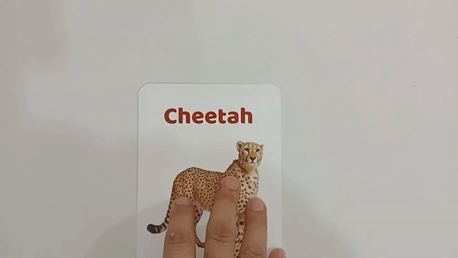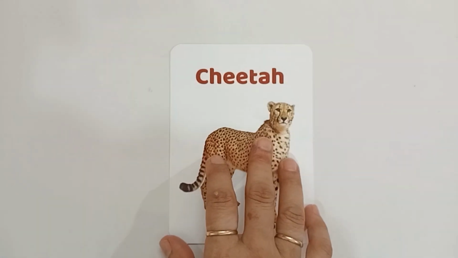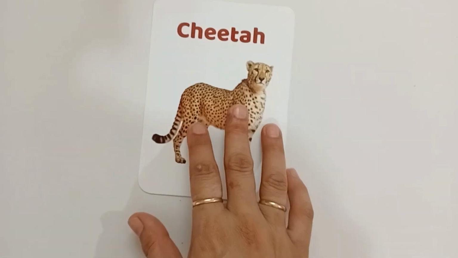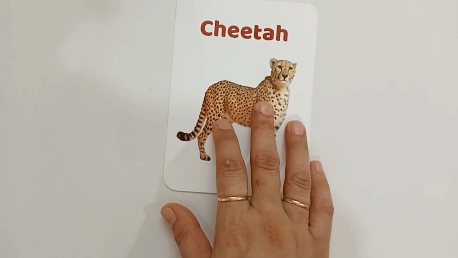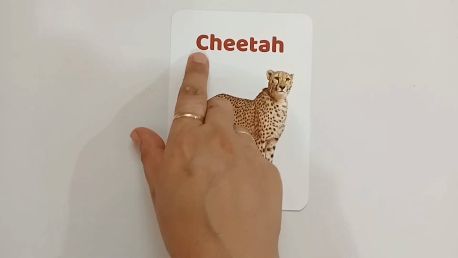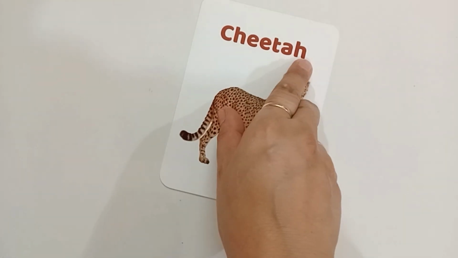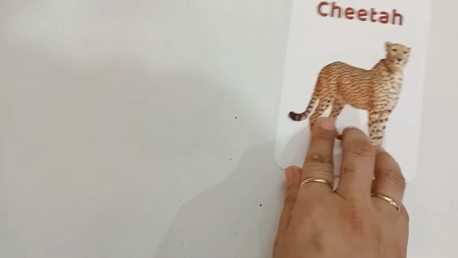Today we learn alphabet and animal's name. This is cheetah. C for cheetah. C-H-E-E-T-A-H, cheetah. This is cheetah.